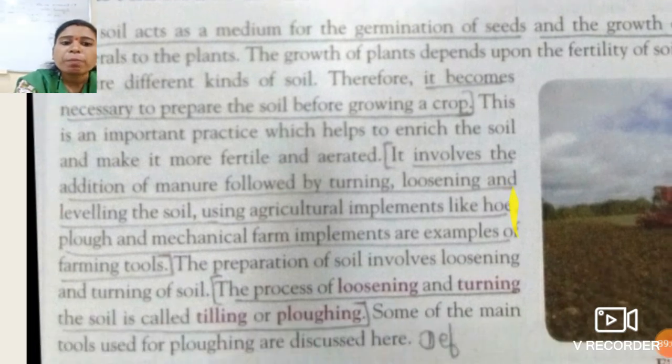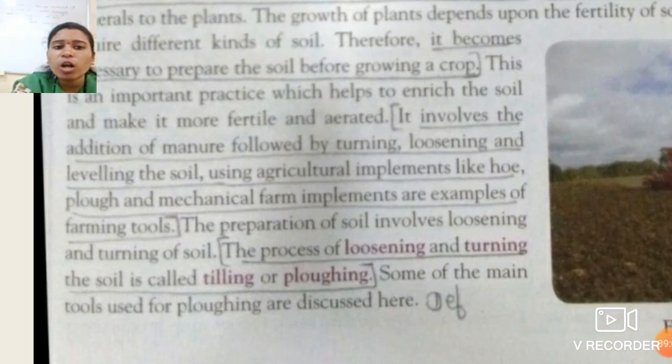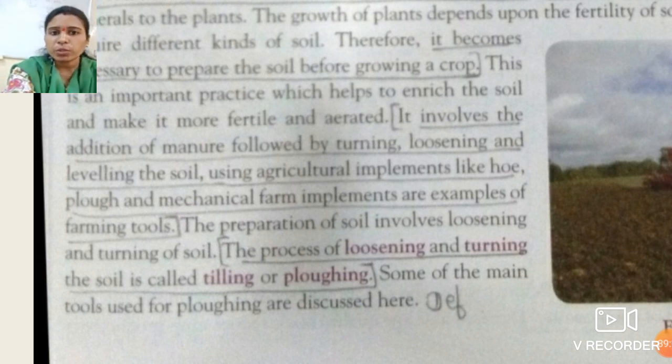So the preparation of soil involves loosening and turning of soil. Students, this is a point to be remembered: for the preparation of soil, loosening and turning of soil is most important. So what is meant by loosening or turning of soil? Here is the definition. The process of loosening and turning of soil is called tilling or ploughing.